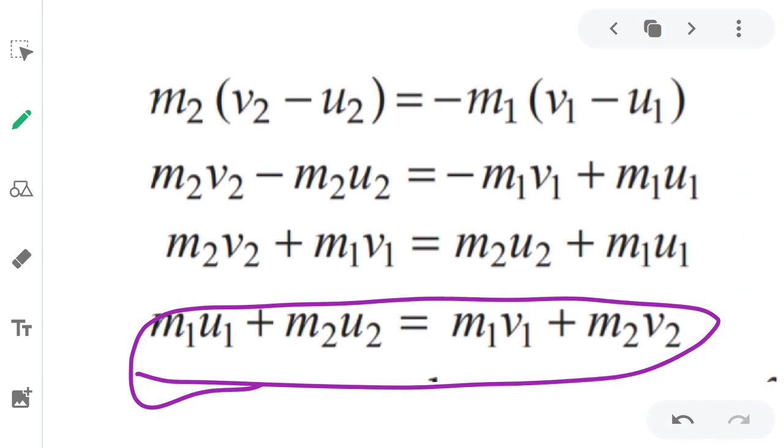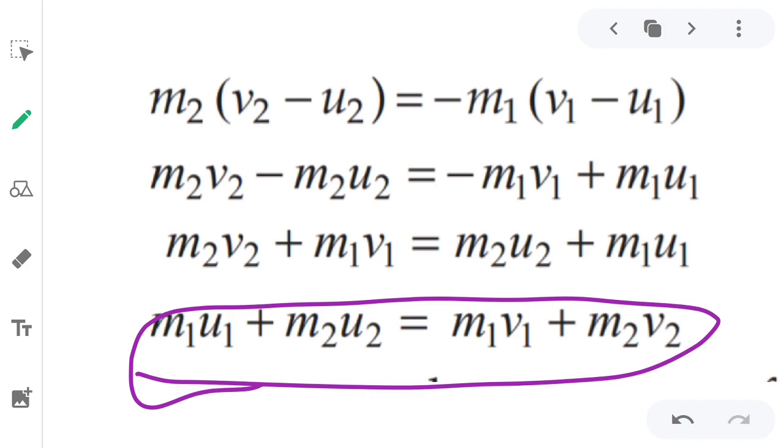After solving this, after equating this properly, what will you get? You will get m1 u1 plus m2 u2 is equal to m1 v1 plus m2 v2. Here m1 u1 is the momentum, the force before the collision of the truck, and m2 u2 is also the force applied by the car before the collision, and m1 v1 is the force applied by the truck after collision, and m2 v2 is the force applied by the car after collision.